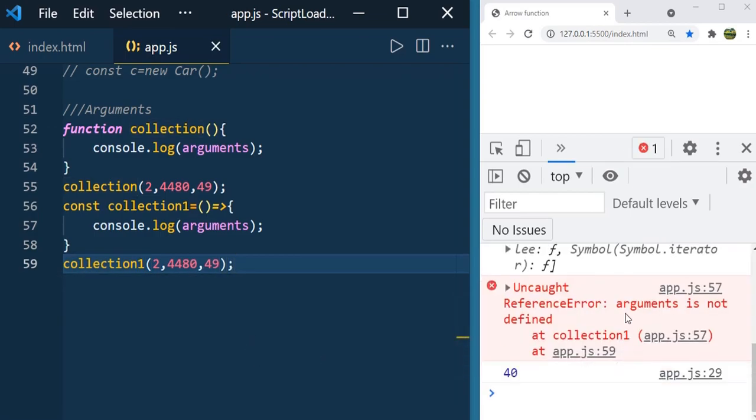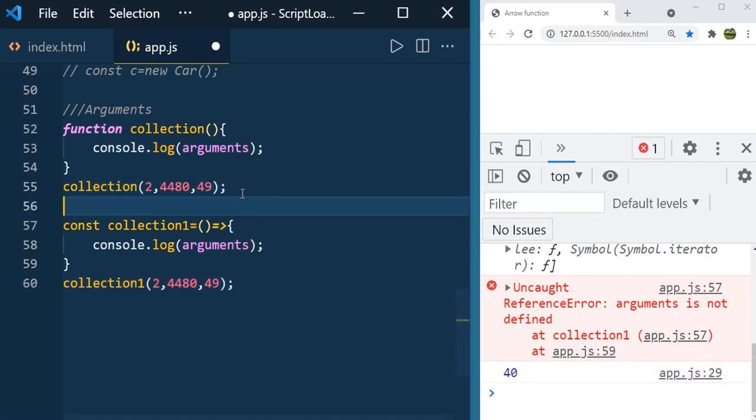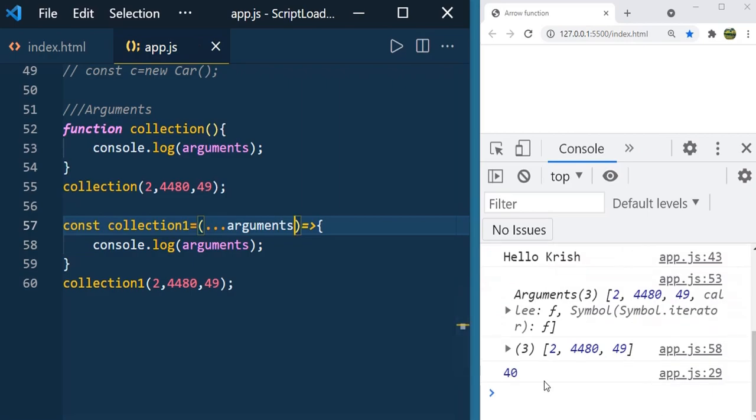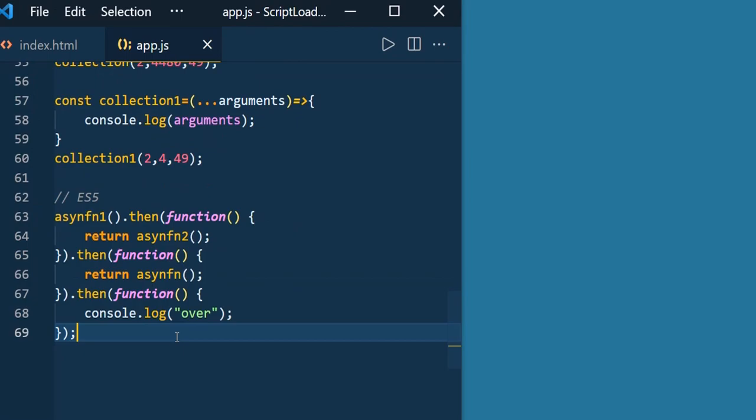You see the error, arguments is not defined. So arguments are not supported in arrow functions directly. So what is the workaround? For that you can use the spread operator. And now you can see the values. Let's say I pass something else. So we used to consume promises like this and write the callback functions like this, right?